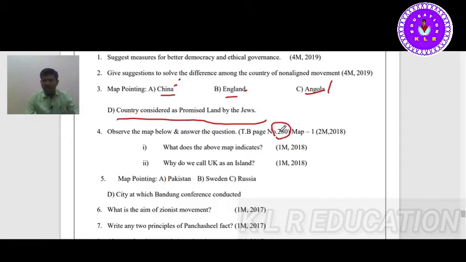Once again I request you to see the proper paragraphs and graphs. Map pointing: Pakistan was given, Sweden was given, Russia was given. The city where the Bandung conference was conducted: as we know, the Bandung conference was conducted in Indonesia.